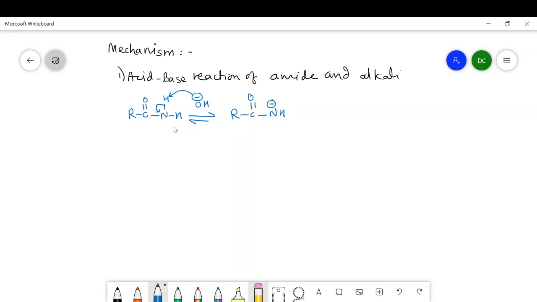Now already there is a presence of lone pair on the nitrogen. Now this species is going to react with Br2 in the second step, and it causes a nucleophilic substitution reaction. So the second step is nucleophilic substitution reaction.